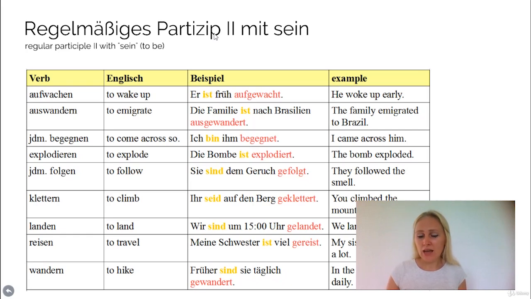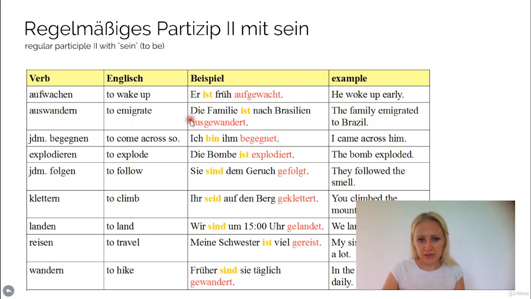Okay, so for example, aufwachen, which means to wake up, we use that with the sein. So er ist früh aufgewacht. You have to keep in mind how you conjugate the word sein and haben in order to form the perfect tense. Okay, so you would say ist früh aufgewacht. It's a separable verb. Later on in this chapter, I will show you how to form the Partizip 2 of separable verbs. Just for you a hint already, as you see, the prefix ge now is in the middle of the actual prefix of the verb and the stem. Okay, ist früh aufgewacht. He woke up early.